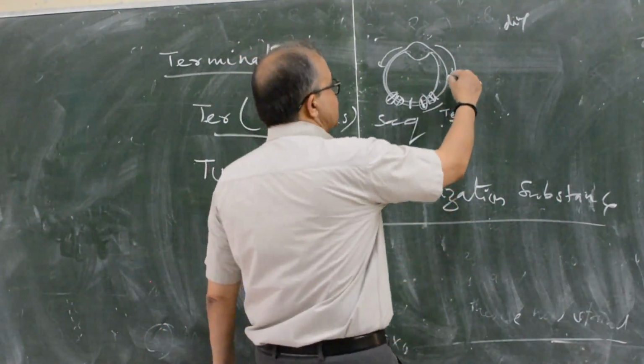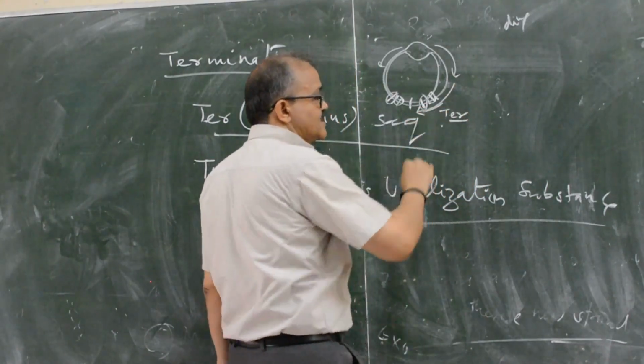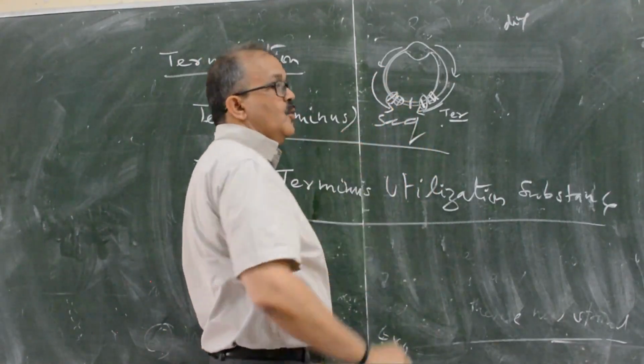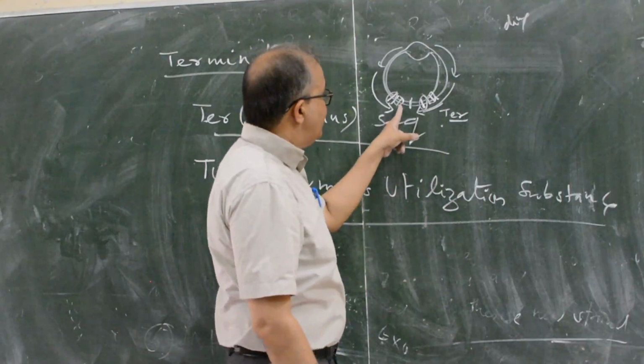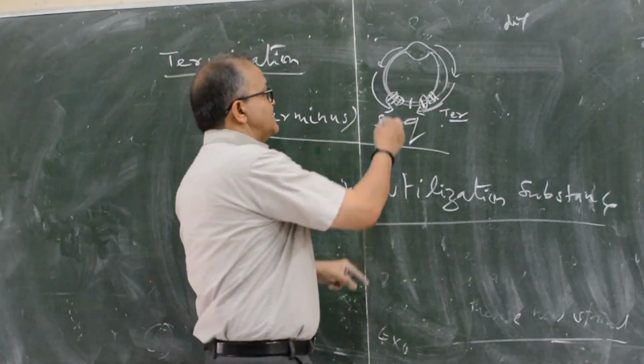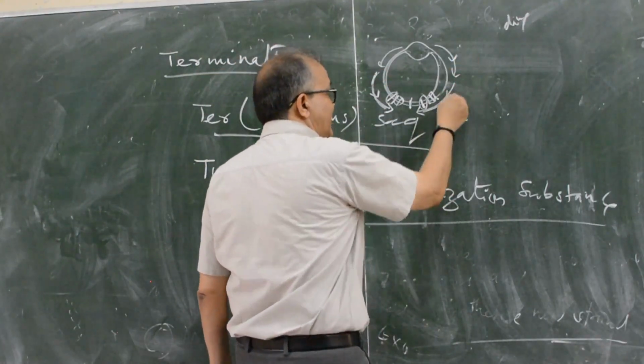Helicase enzyme which moves in the right direction, it will be allowed. But these sequences will not allow the helicase from the other direction.